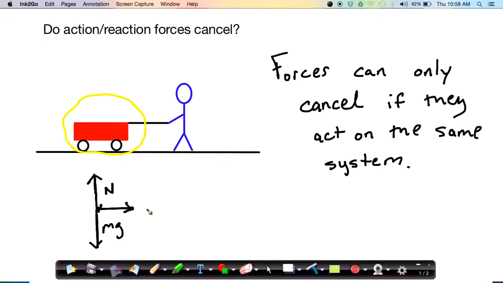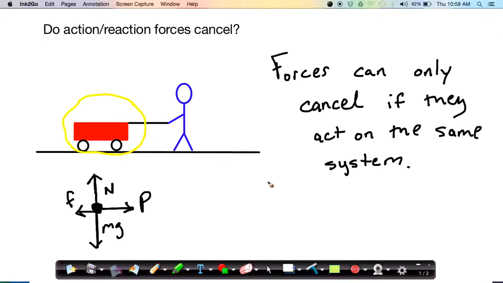So we'll call that P for the pull force from the person. And then there's going to be frictional resistance between the wagon and the ground, opposite the direction of motion. We'll go with a little f for friction. So we've got our four forces acting on our object. The dot there is our wagon.